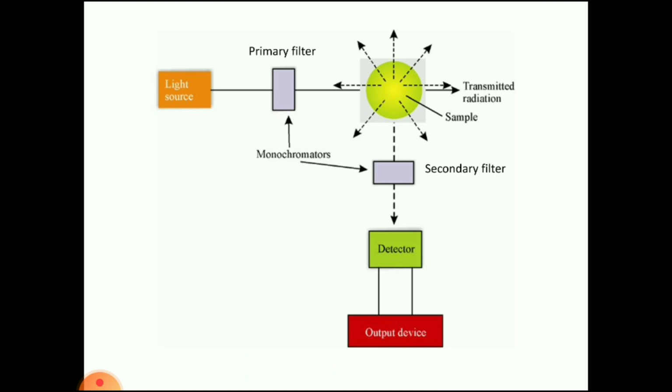Or filters we are using. Filters are also one type of monochromator. The primary filter filters the light, and only the required wavelength passes through the sample cell.